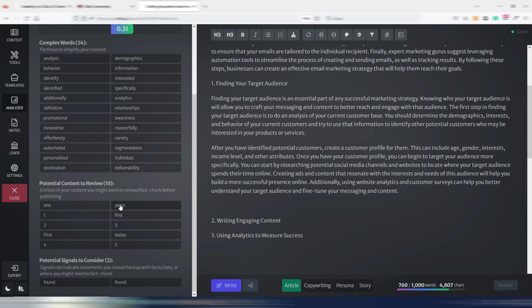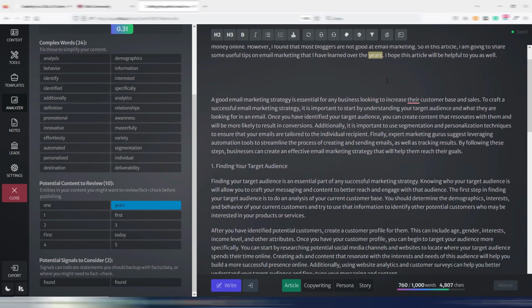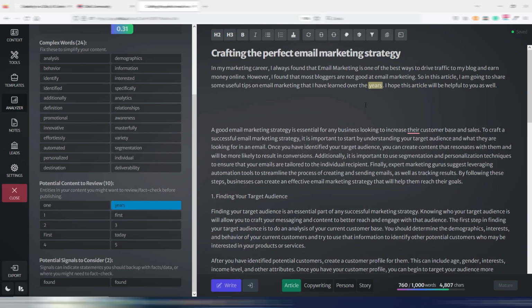And if I click here, I can see in my article where this word is, and if needed, not in this case, I can go fact check and review those data. This is not an automatic fact checking, but it's anyway really useful.